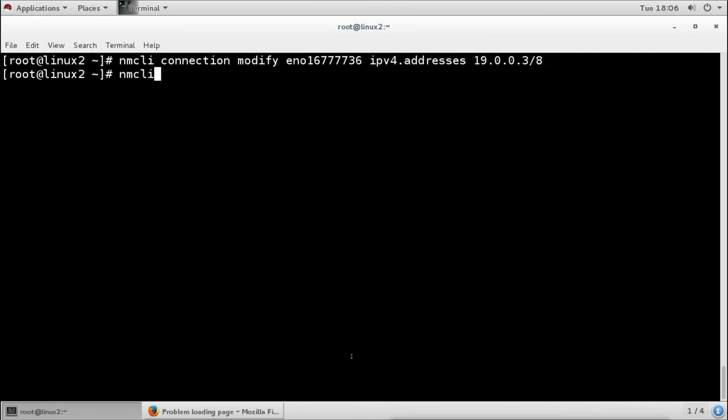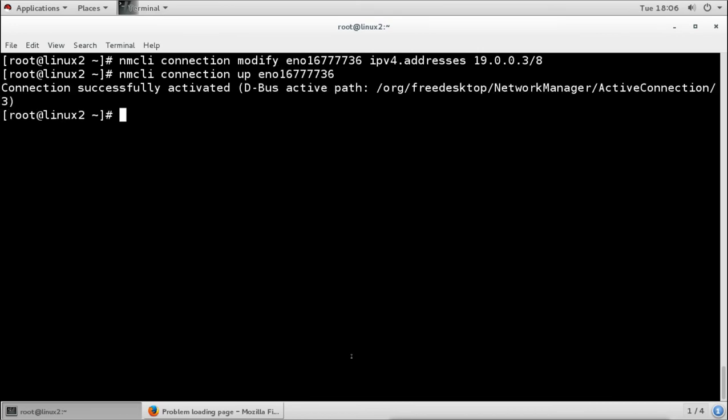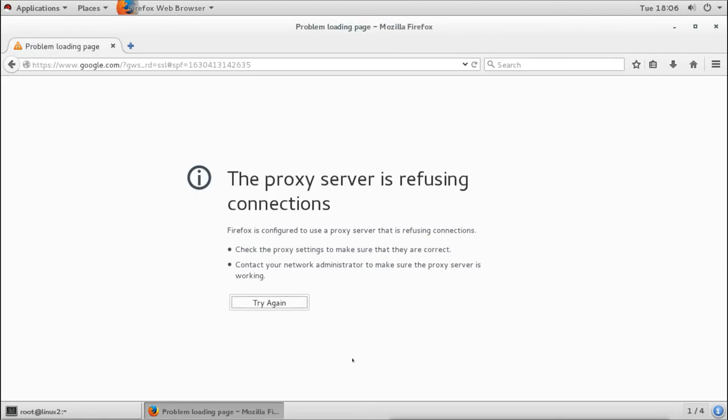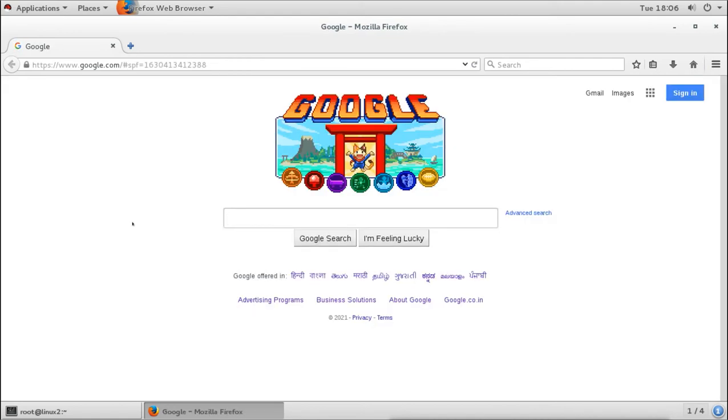NMCLI connection up, and now I change the IP address to a different IP address and try to reconnect again. Now it is allowing the access. It is not saying that it is refused. It is trying to get the access, and now it is allowed. So it is now allowed because it has a different IP address from the one which we have denied.